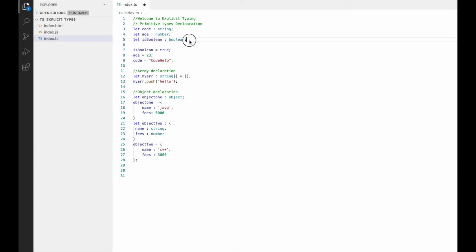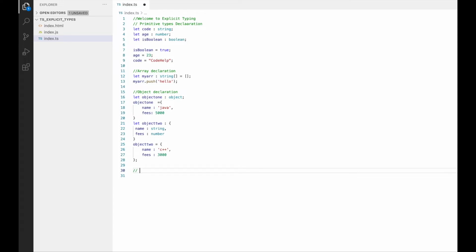In the previous video, we saw how we can give explicit data typing to primitive data types, objects, and arrays. Now, there can be a scenario where you're not quite sure what would be the exact type of the variable, but you know it would be among these types only. Like it could be either a boolean or a number, or either a string or a boolean. How can we handle these cases where we are not sure about the exact type of the variable?